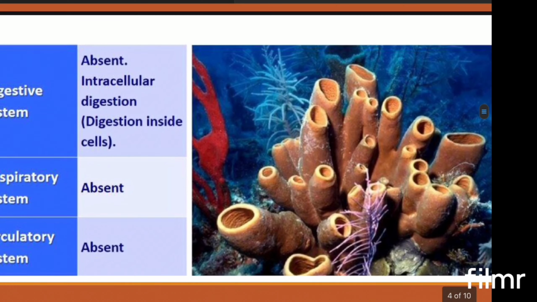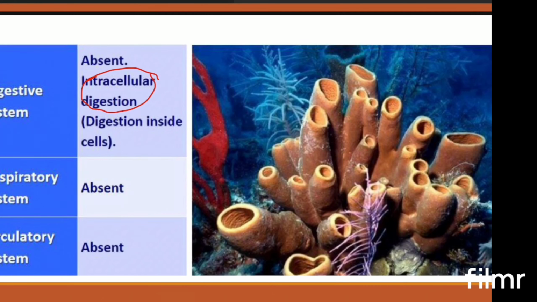If you look at the other systems, obviously with cellular level organization, the digestive system, respiratory system, circulatory system, all these systems are absent. They don't have any such systems. But digestion still takes place because these come under the animal kingdom. So what type of digestion do they have? They have intracellular digestion.